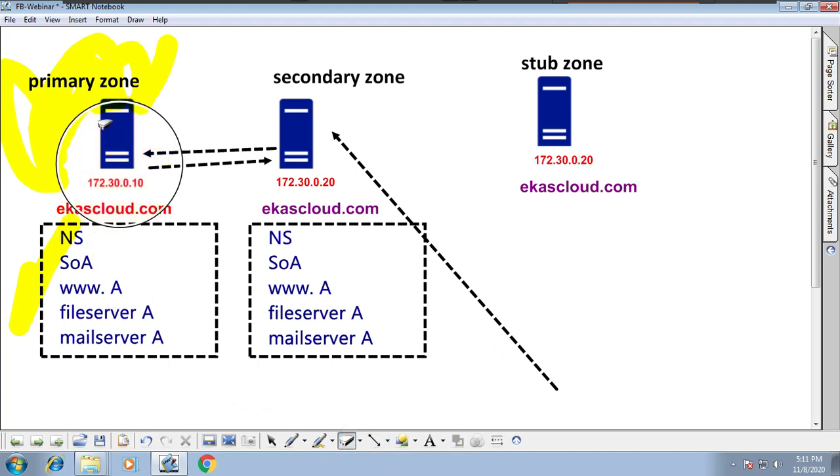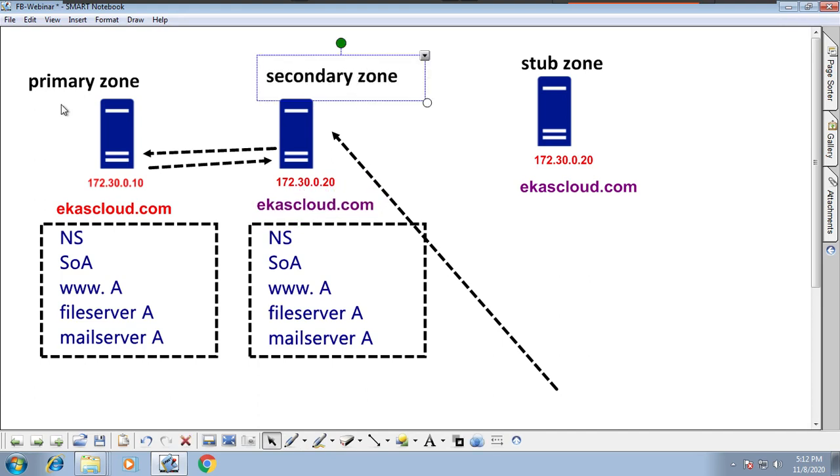If everything goes well, then okay. What if the primary zone goes down permanently? No problem, it still works for one day. After that, which means within a day, a new primary zone has to be created, or the secondary zone has to be converted into primary. This is a choice we have.